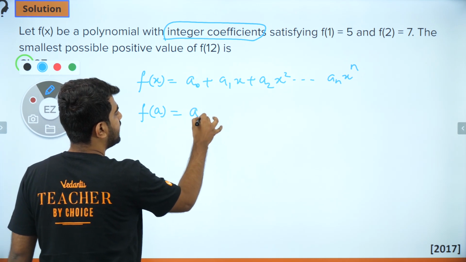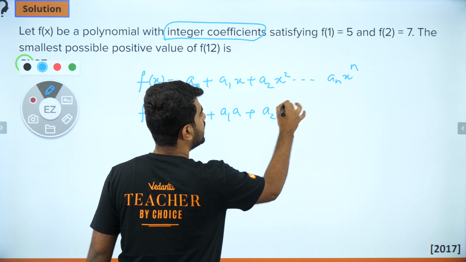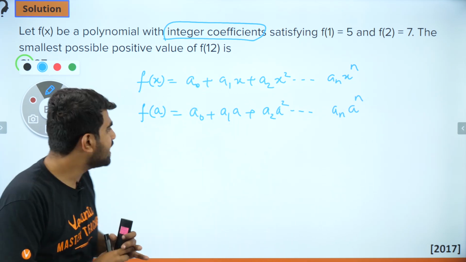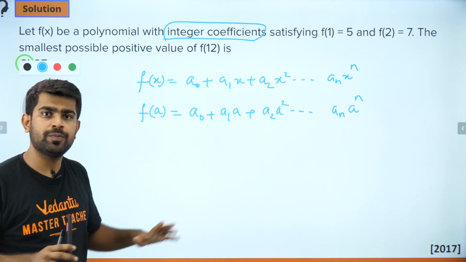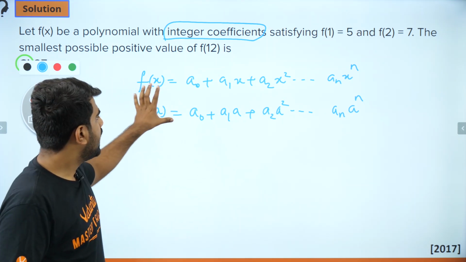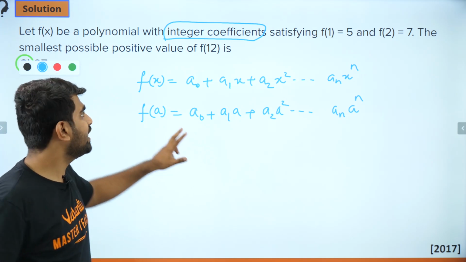f of a is what? a0 plus a1a plus a2a square all the way up to a to the power n. Nothing great. I just substituted a in the place of x because I want to explain something here. I just put a in the place of x. a is any number, any real number.